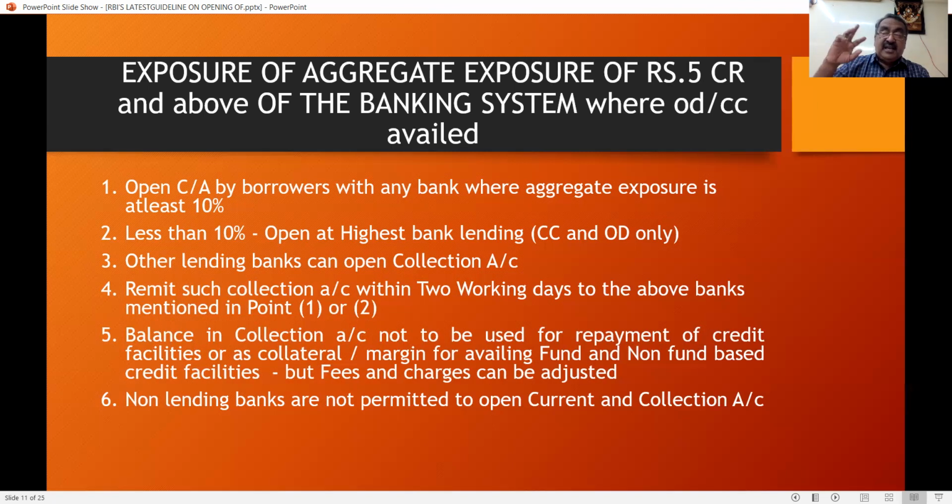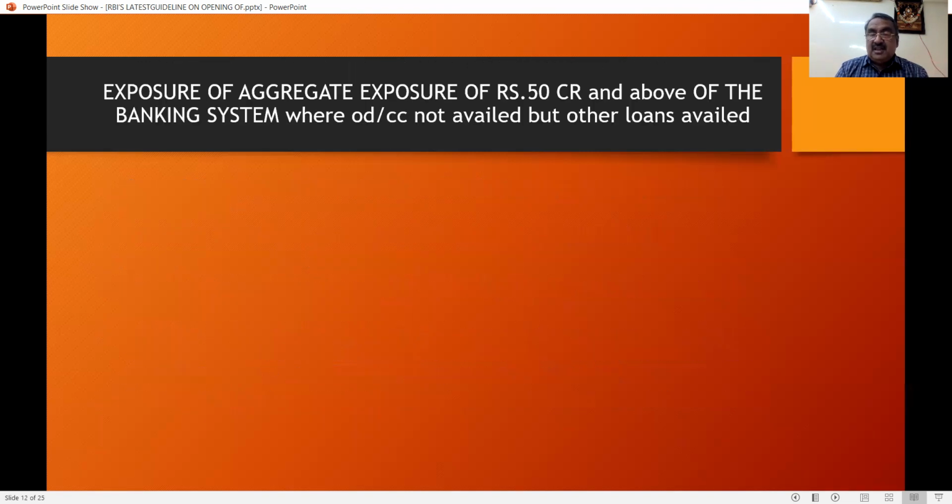The main bank, that is the highest lending bank, can open the current account. Then all other lending banks can have the collection account, and from there the money can be transferred within 2 days. But non-lending banks, a very, very important thing, are not permitted to open a current account or collection account. You can see this from the customer's balance sheet. In the customer's audited balance sheet, you can find where the customer has opened the current account and where they have the collection account. So this is another important thing.